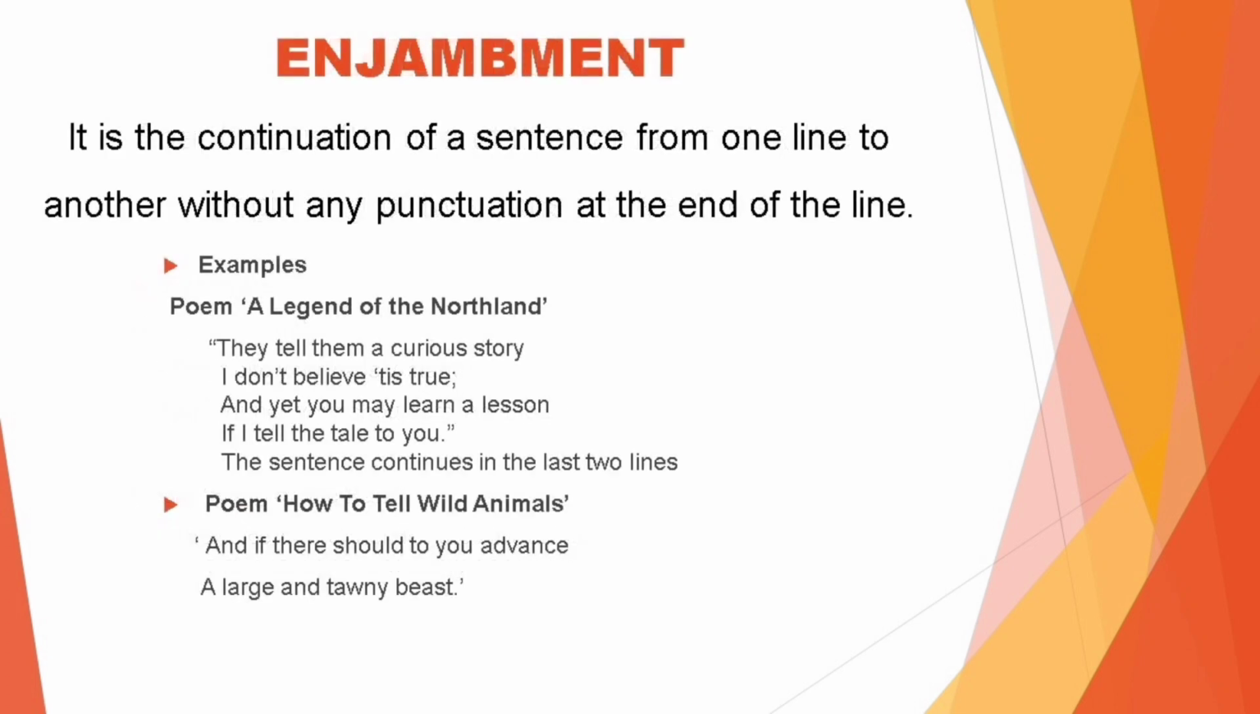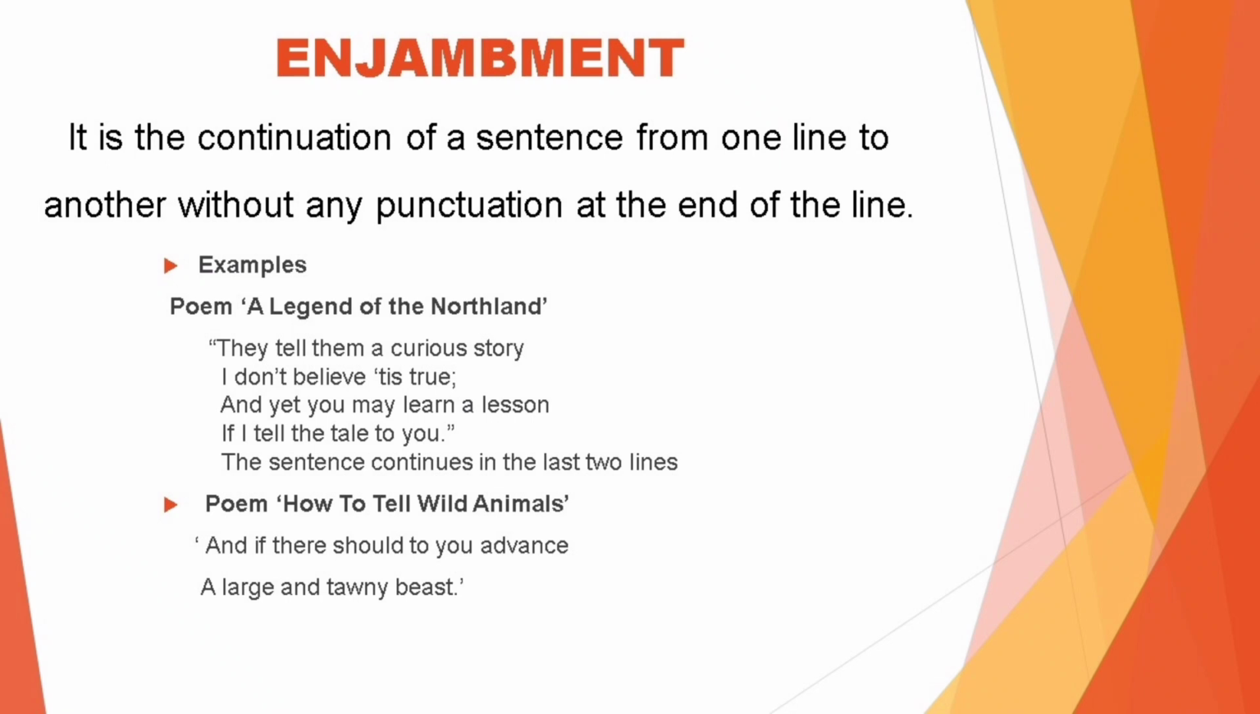The next poetic device we have here is enjambment. It is the continuation of a sentence from one line to another without any punctuation at the end of the line. For example, in the poem A Legend of the Northland, the stanza is such: "They tell them a curious story, I don't believe it's true, and yet you may learn a lesson if I tell the tale to you." The sentence continues in the last two lines.